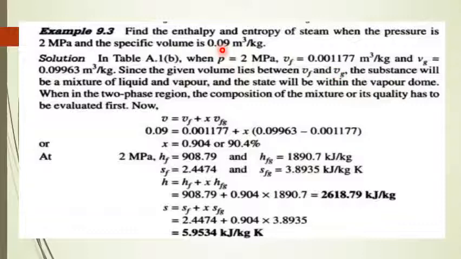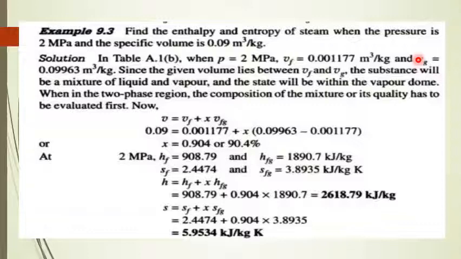Okay, the given specific volume is 0.09, and from the steam table we came to know that vf, the specific volume of liquid or water, is 0.0017 meter cube per kg, and the specific volume of dry saturated steam is 0.099. But the given specific volume lies between the liquid volume and the gas volume.